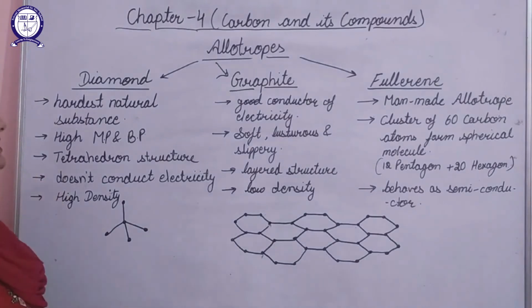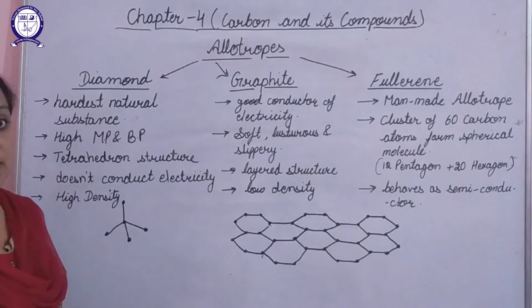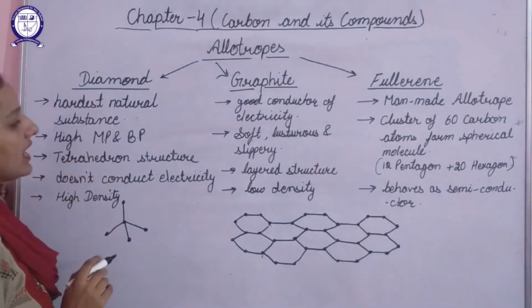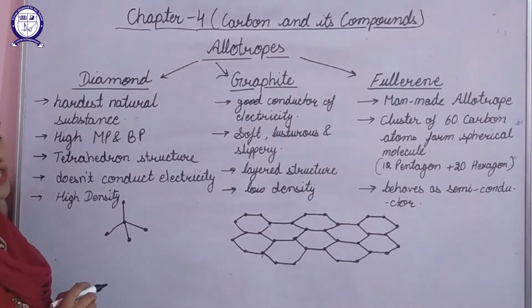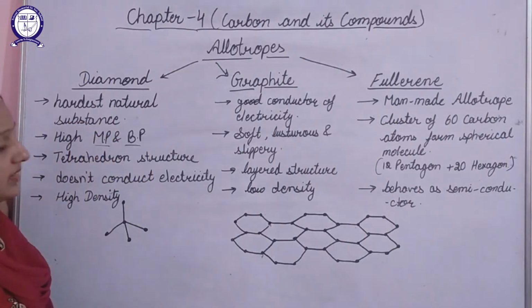Let's discuss diamond. We know that diamond is the hardest natural substance that is with us. Second one, diamond has a high melting and high boiling point because it is the hardest one, so its melting and boiling points are high.